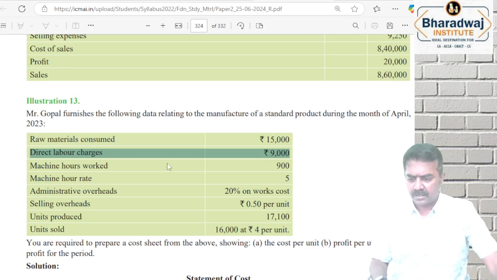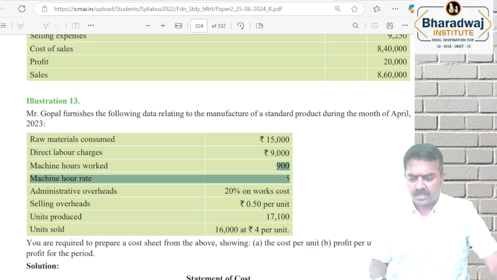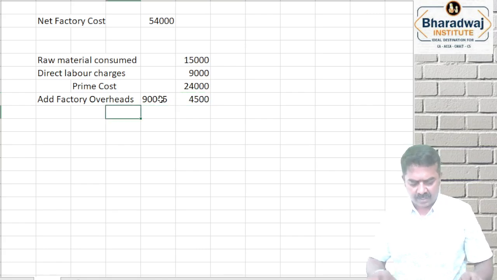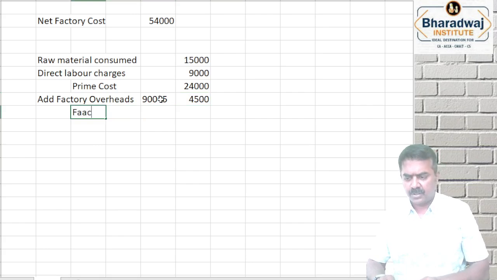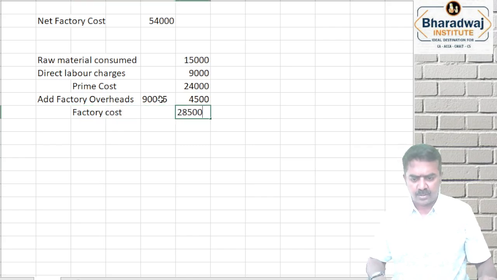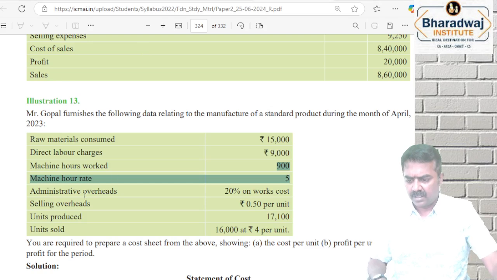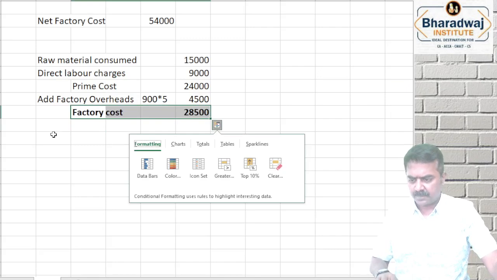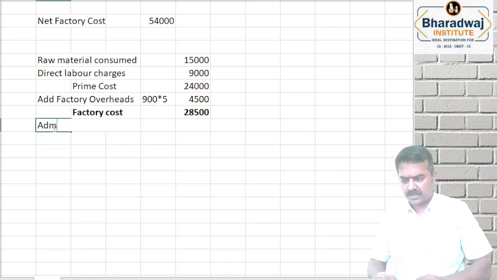Add factory overheads or works overheads. What factory overheads are there? They have given machine hours worked into machine hour rate, 900 into 5, which is 4,500. If you add this, factory cost comes. No work in progress is given. So this gives us factory cost. 28,500 is your factory cost. Factory cost is also known as works cost. Then administration overheads.